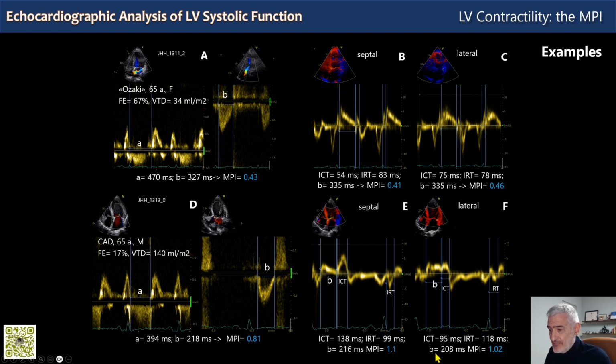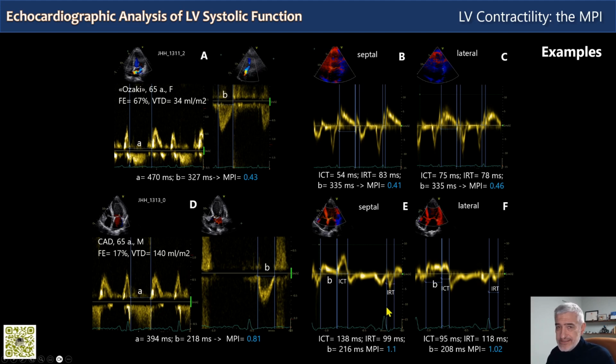So it is greatly prolonged, and notice that in this patient, who has an abnormal global function, the numbers are quite different. So we don't have the same number, which means that if you measure this, and this parameter is quite useful for follow-up of the patient in therapy, for example, or during reverse remodeling, we must use the same method, either pulse Doppler or tissue Doppler.